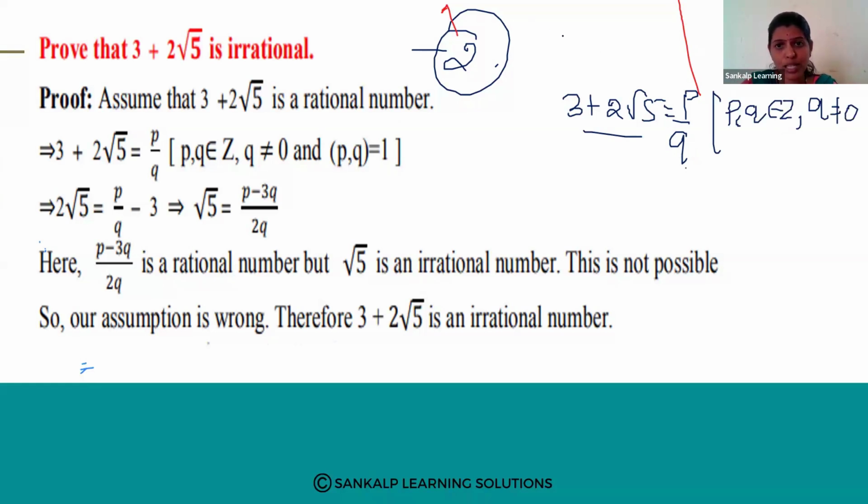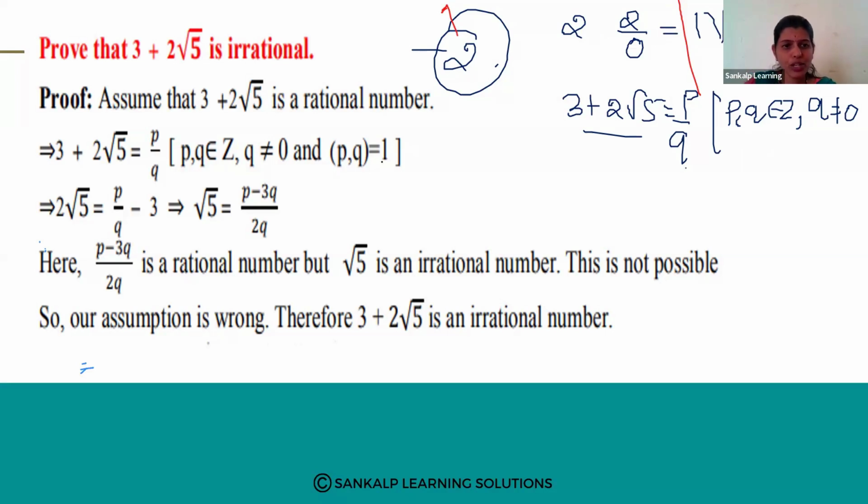Why Q is not equal to 0? See, if I consider 2, 2 is a rational number. So 2 divided by 0, what happens? Not defined. So the result is not defined. Therefore, we are putting a condition that Q is not equal to 0.